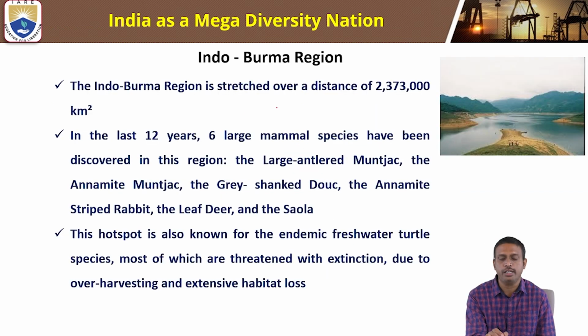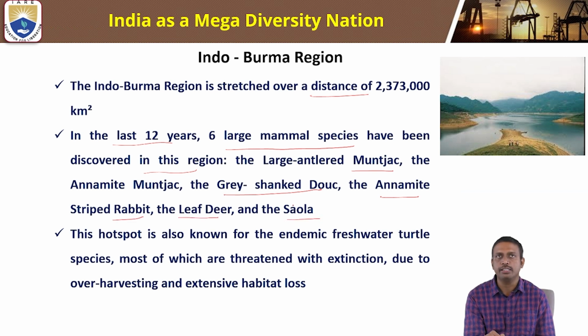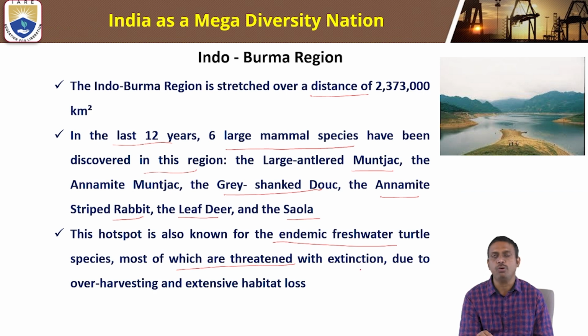Indo-Burma region. It stretches over a distance of 2,373,000 square kilometers. In the last 12 years, 6 large mammal species have been discovered in this region: the large-antlered muntjac, the grey-shanked douc, the annamite striped rabbit, the leaf deer and the saola. This hotspot is also known for endangered freshwater turtle species, most of which are threatened with extinction due to over-harvesting and extensive habitat loss.